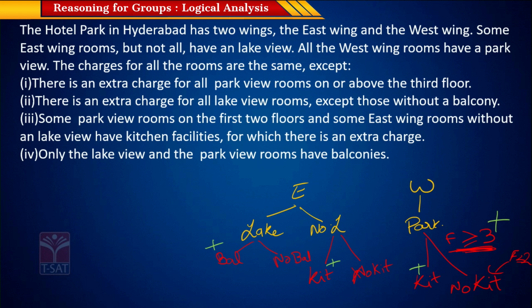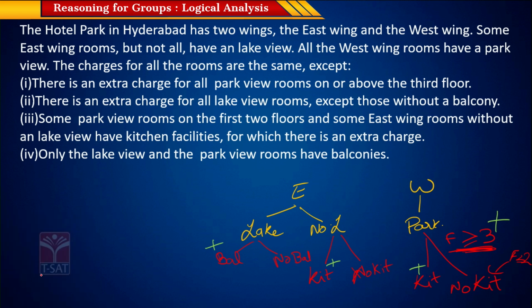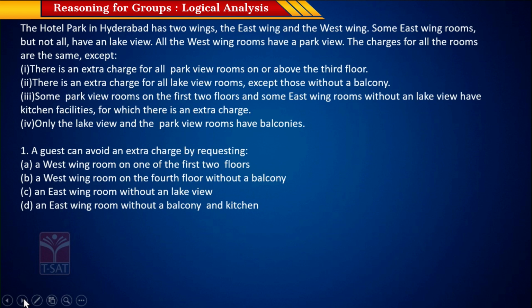Okay, now there's an extra piece of information where they say only the lake view and park view rooms have balconies. So we know that all of these west wing rooms are park view rooms, so everybody has a balcony. And these lake view rooms, some have a balcony, some have no balcony, but those which do not have a lake view have no balconies. Let's look at the first question now.